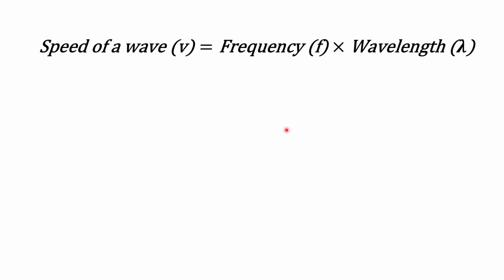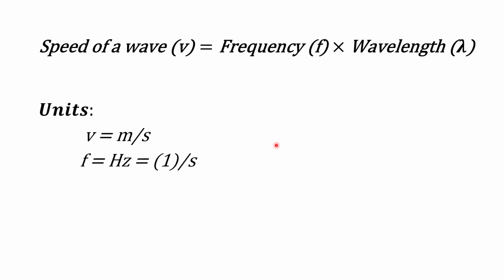Remember the key formula. Speed of a wave equals frequency times wavelength, and their units. For the speed, we have meters per second. For the frequency, that is hertz, and that would be equal to 1 per second. Wavelength in meters. So whether we're solving for speed, wavelength, or frequency, we just need to rearrange this formula depending on what's missing. Let's get started.